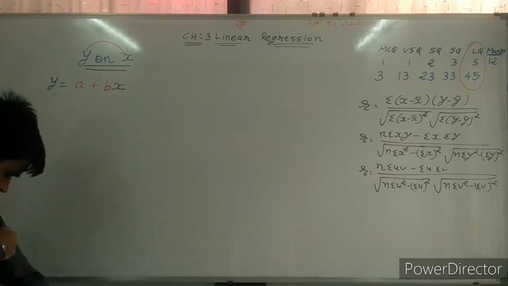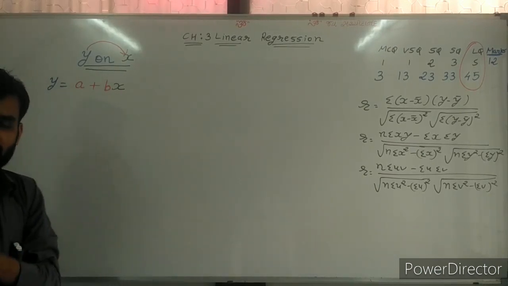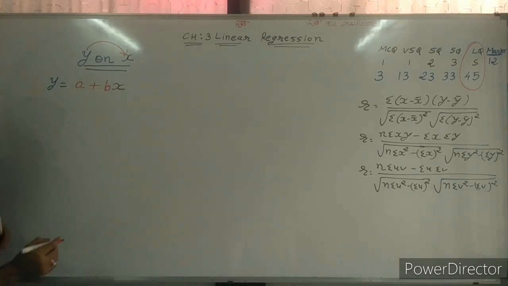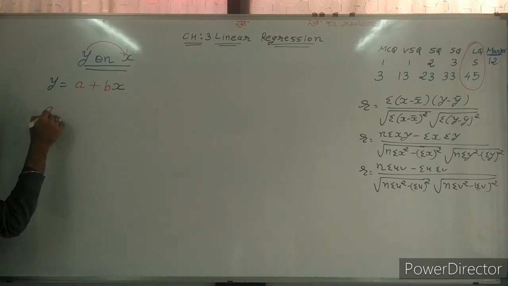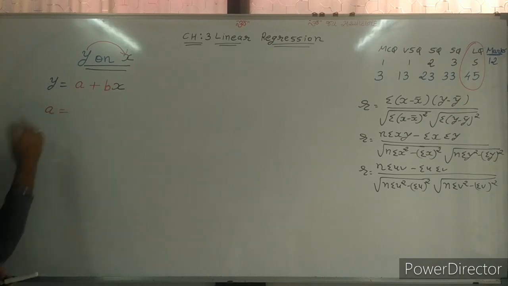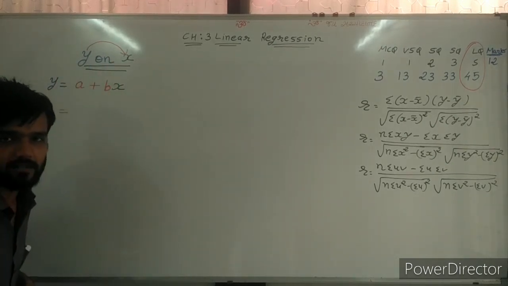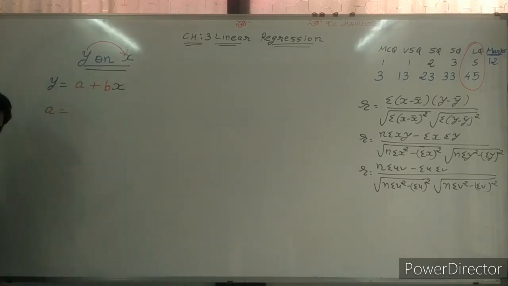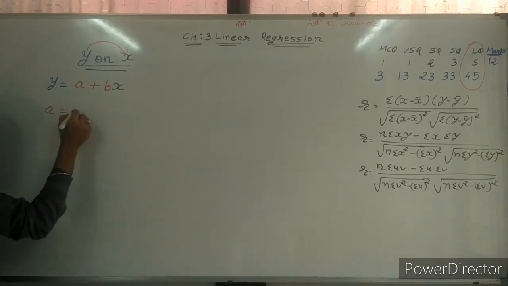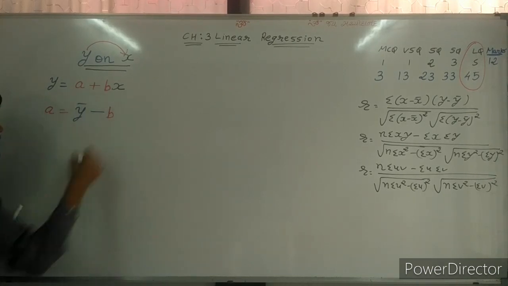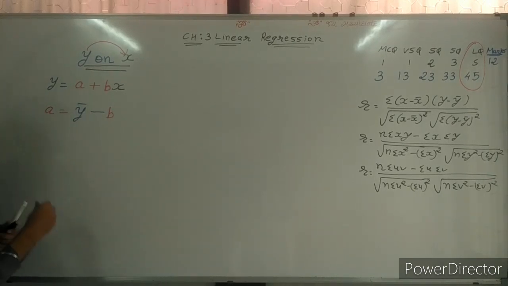Now sir, we are interested in finding a, because to put the value of a in the function, we need a. So write a is equal to. What is the formula of a? Here y depends on x, and in your syllabus only y on x is there. So y bar first: y bar minus b x bar.